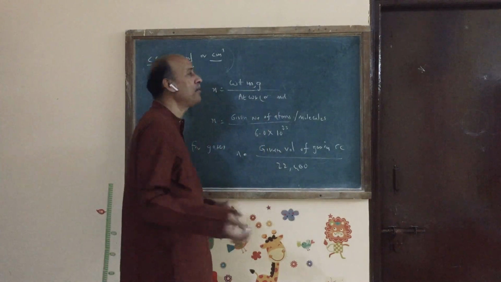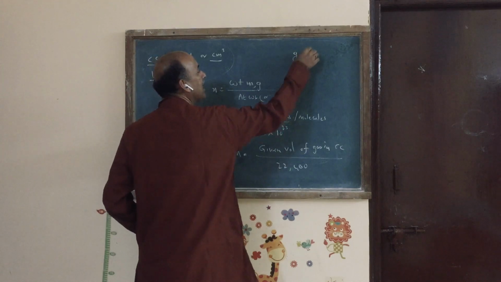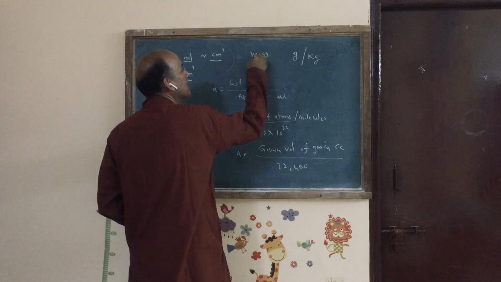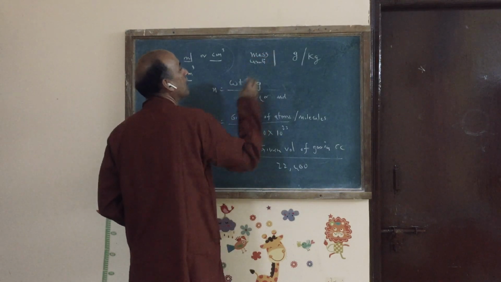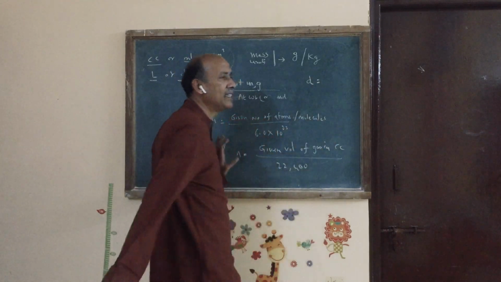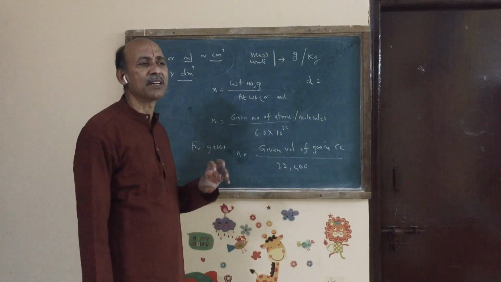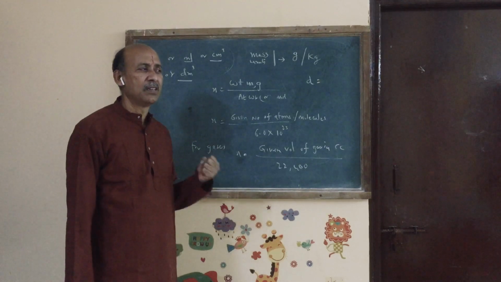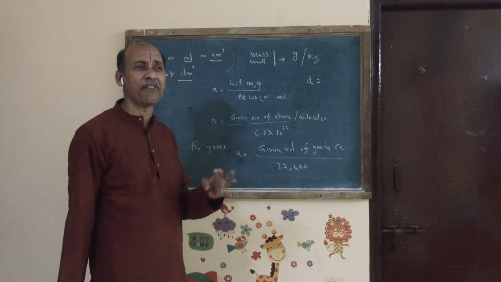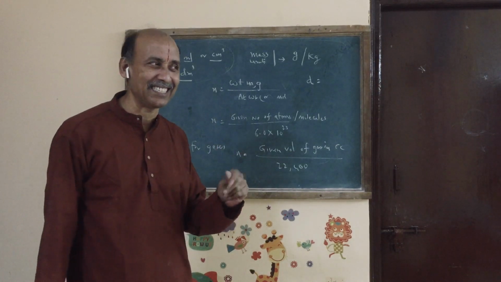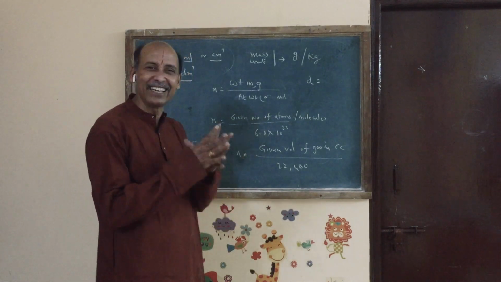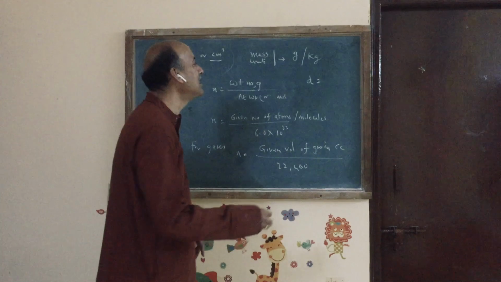Mass units in our day-to-day life are grams or kgs. These are the units of mass. And in our day-to-day life we also use density. Honey has high density, water has less density. In our day-to-day life, density means how thick it is.